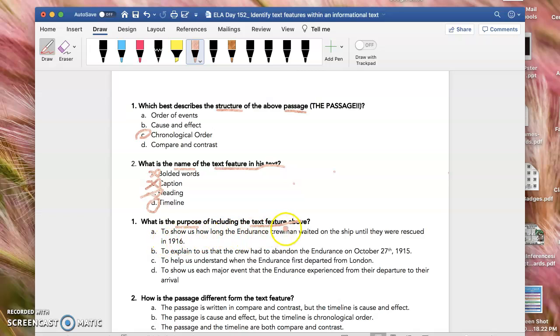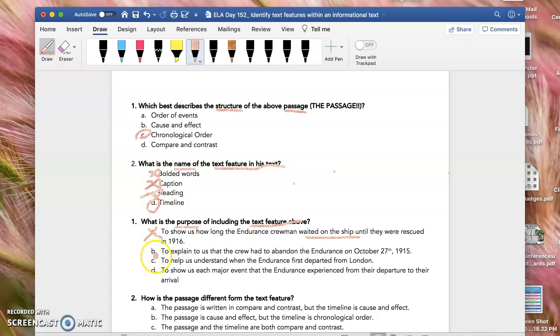To show us how long the Endurance crewmen waited on the ship until they were rescued in 1916. To explain to us that the crew had to abandon the Endurance on October 27, 1915, to help us understand when the Endurance first departed. To show us each major event that the Endurance experienced from their departure to their arrival. So guys, I can automatically eliminate A because first of all, they did not wait on the ship. This is not even true. The ship sank. So that's the first thing I can eliminate.